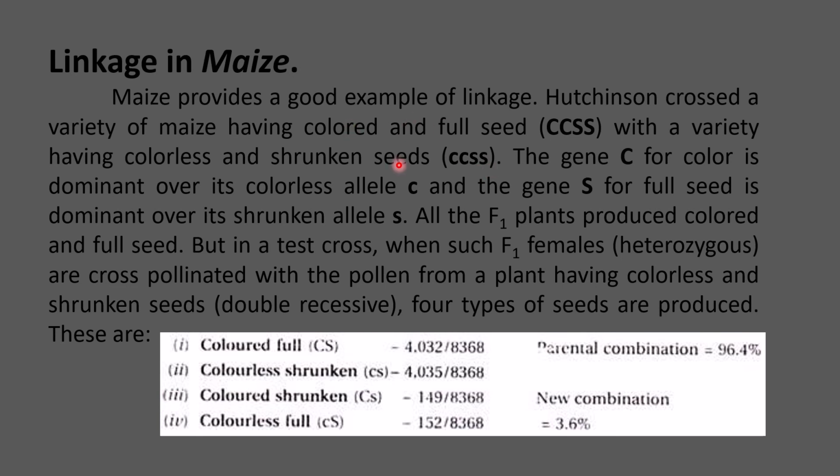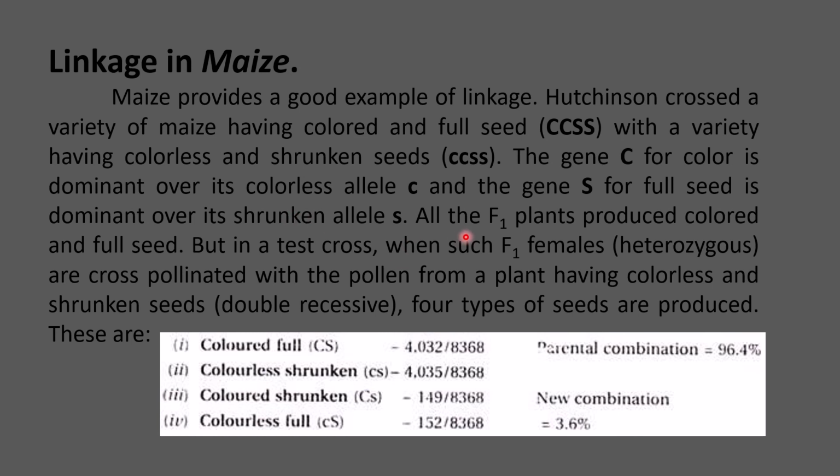When these two varieties were crossed, the F1 plants produced colored and full seed, because the gene C for color is dominant over its colorless allele c, and the gene S, which governs the full seed phenotype, is dominant over the shrunken allele s.